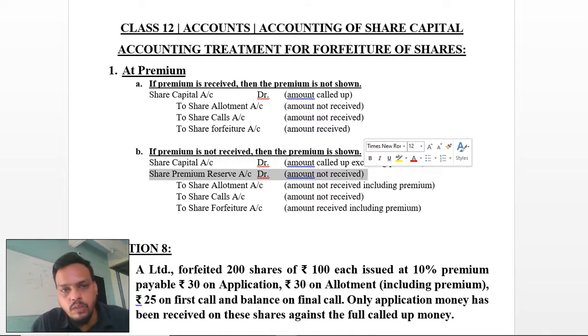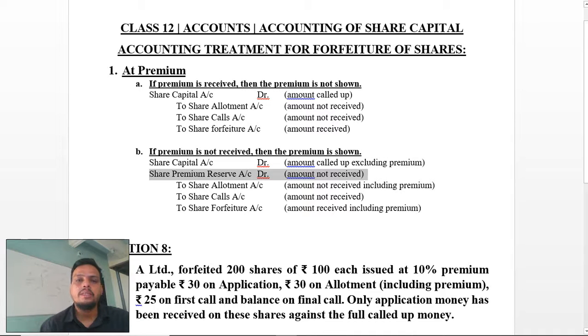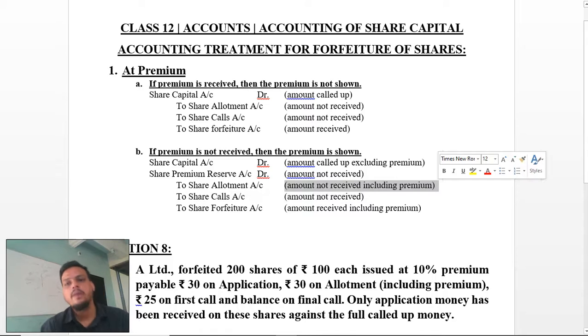Now then carry forwarding to the share allotment account, then share calls account, and then share forfeiture account. Everything which you have been adding in this, just be careful with this. If you have not been getting a premium on allotment, that means the amount including premium has to be written over here on allotment. If premium is not mentioned in the question where it has been taken, then by default we are taking it at share allotment. But in the premium case, if your premium is not received, then the share allotment amount will not be received by you in the organization.